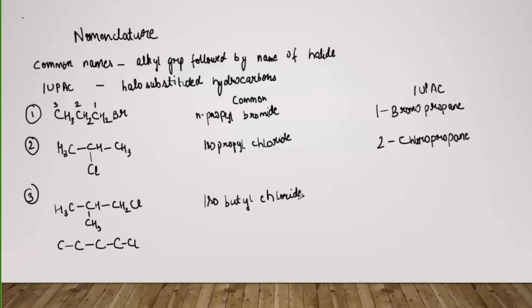And talking about the IUPAC, it's 1 chloro 2 methyl propane. 1 chloro. अभी I'll tell you कि इसका like why it is written in this way, कि एक में ब्यूटाइल लिख रहे हैं और दूसरे में प्रोपेन लिख रहे हैं. So why the this confusion is there, this difference?